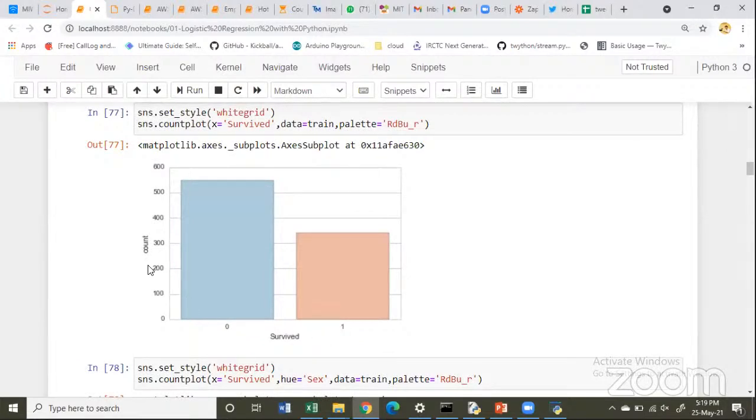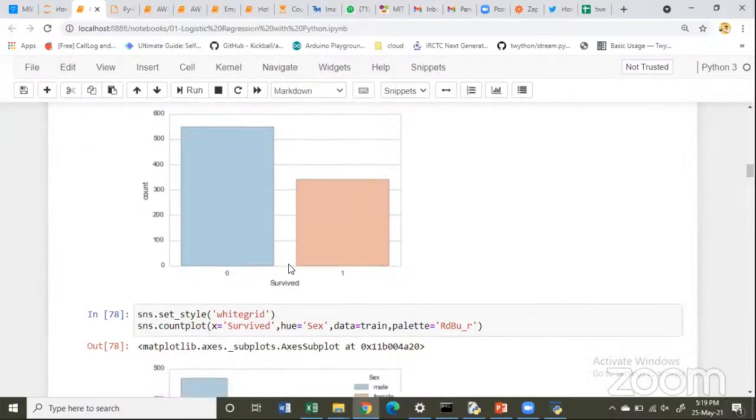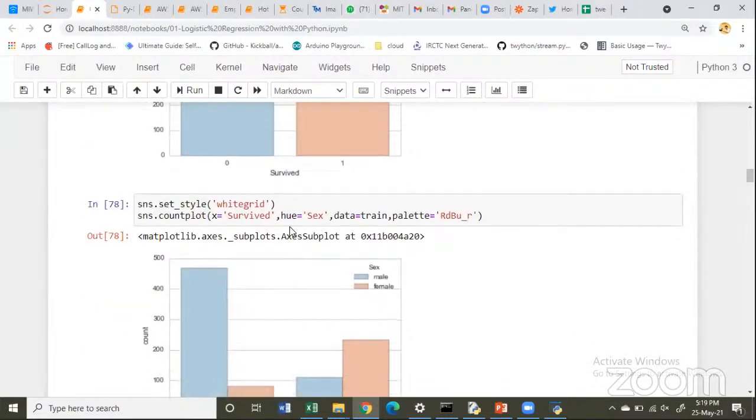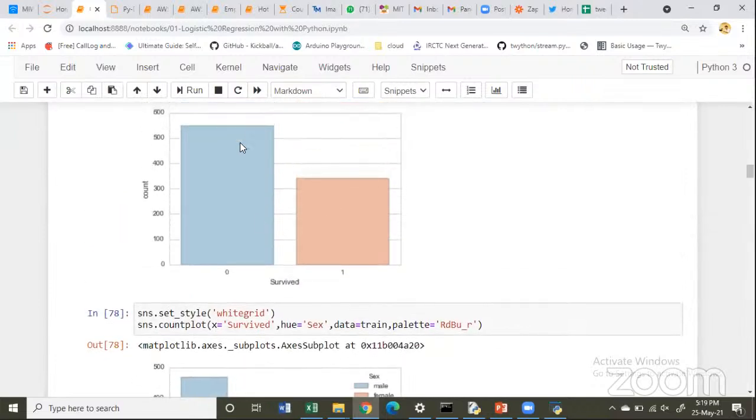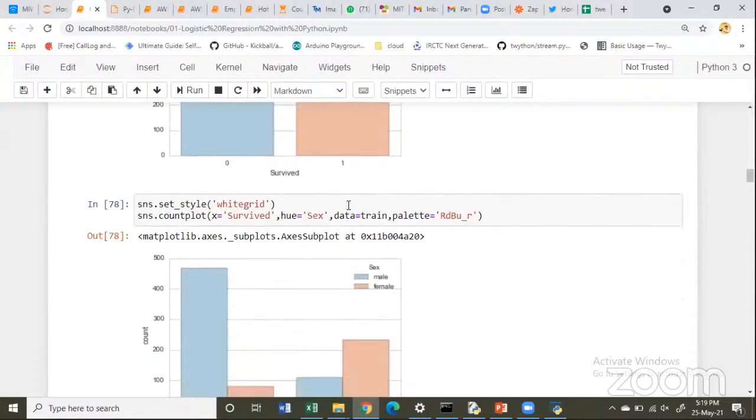So now as you can see over here, out of the total people, 0 stands for the people who did not survive and 1 stands for the people who survived. But this also doesn't give me a clear picture. Am I right or not? Next thing that I have done is some further exploration, and I started finding out, of these people who have survived and not survived, how many are male and how many are female.